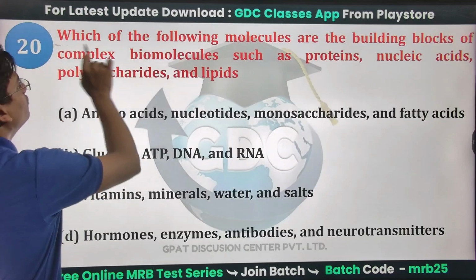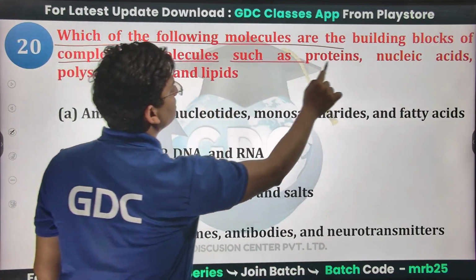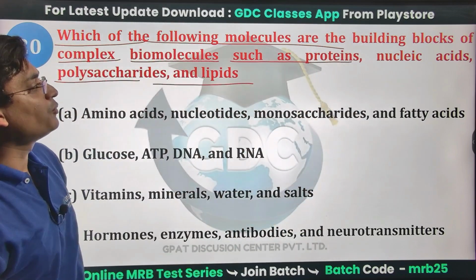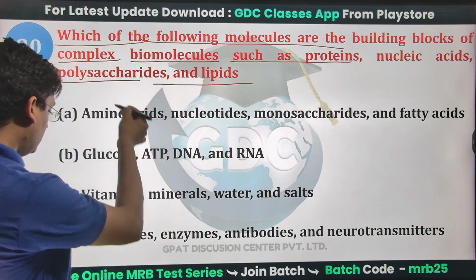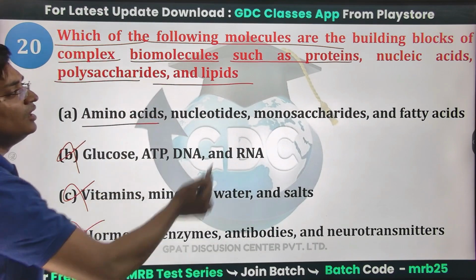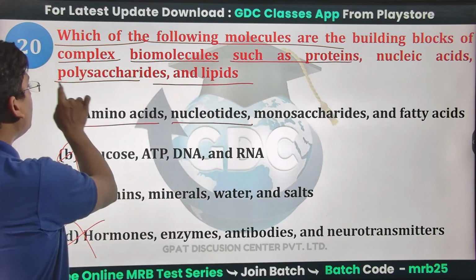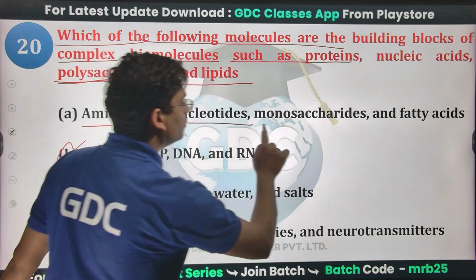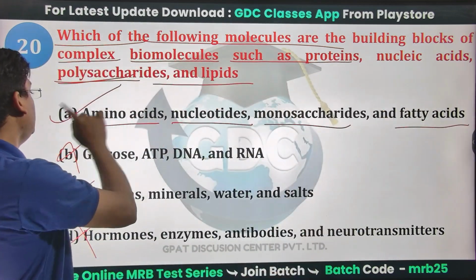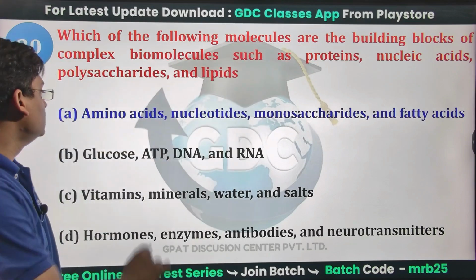Which of the following molecules are the building blocks of complex biomolecules such as protein, nucleic acid, polysaccharides and lipids? For proteins we are having amino acids, okay. So the others are wrong. For nucleic acids we are having nucleotides. Polysaccharide is made up of monosaccharide units, and lipids are fatty acid derivatives. So A has the right building blocks for the given compounds. So A will be the right answer.